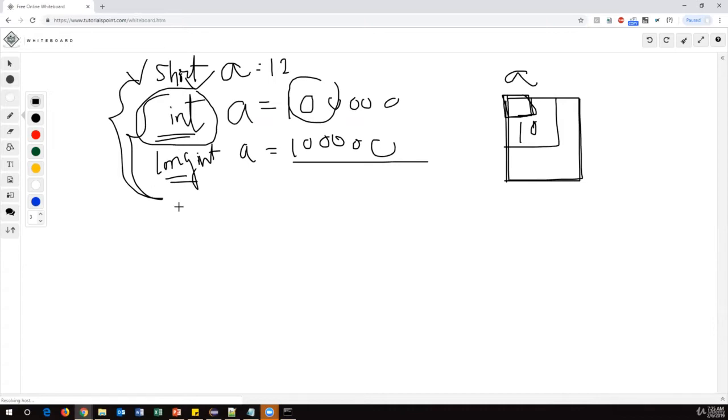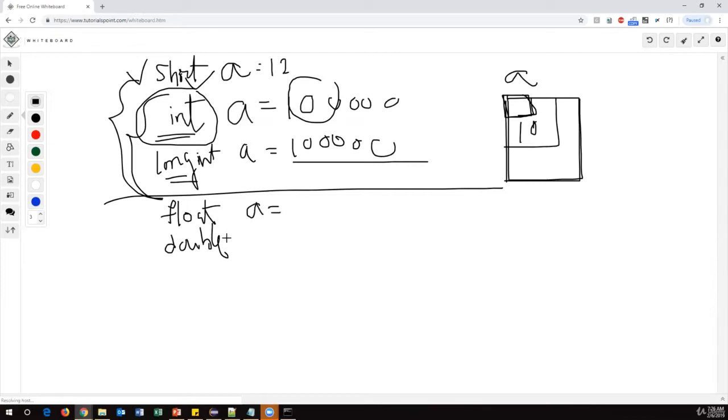So whenever you are creating a variable and you want to assign some value to that variable, we must specify the data type. As per Java, we must specify the data type. And similarly, if you want to store decimal numbers, then you have to go for another type called double or float. So these two also come under the numeric data types, but these variables can hold decimal numbers. Let's say float a, I can store some decimal number like this. And when I say double, we can also store a double number.